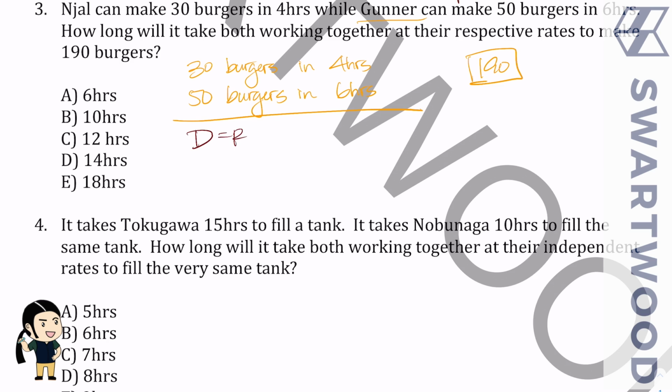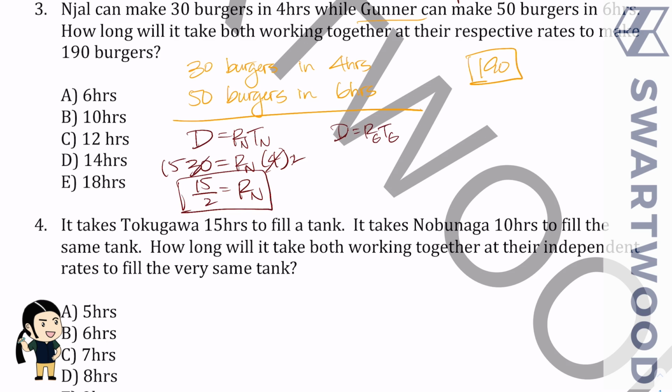Well, let's write it this way. And let's do this for Niall. Okay, so distance would be he gets 30 burgers done. The rate we don't know. The time is 4 hours. So you can see that his rate is, I'm going to divide both sides by 2, make this 2, make this 15 just so it looks cleaner. So 15 over 2.